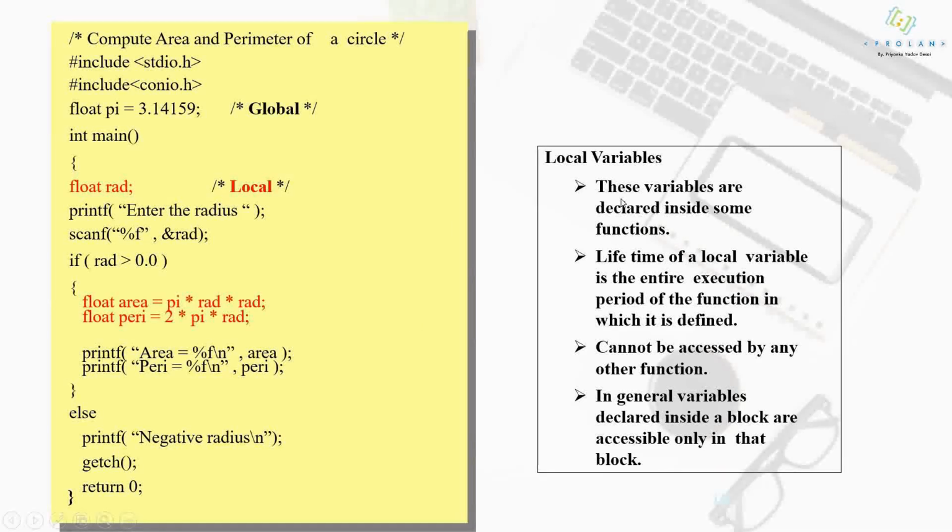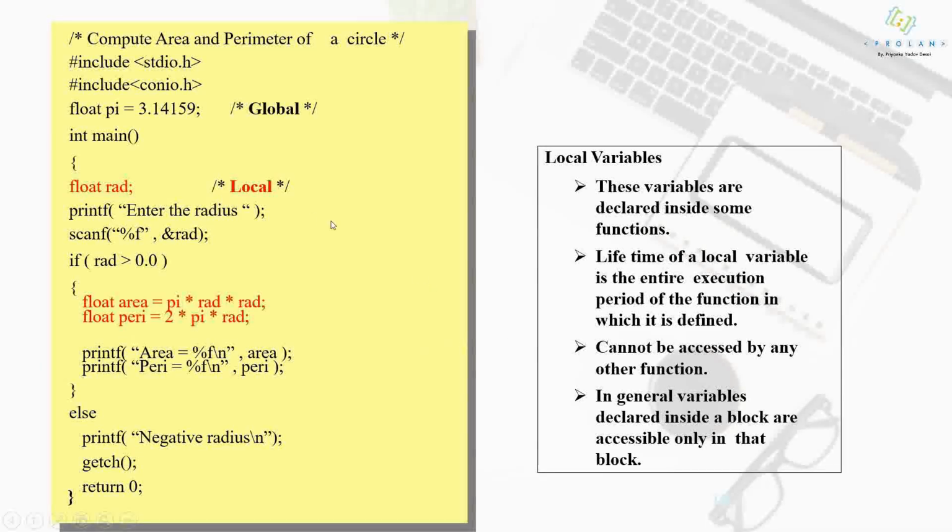See here, these variables are declared inside some functions. The lifetime of a local variable is the entire execution period of the function in which it is defined. So you can access this particular local variable within that particular function only. It cannot be accessed by any other function. Local variables cannot be accessed by outside functions. In general, variables declared inside a block are accessible only in that block.